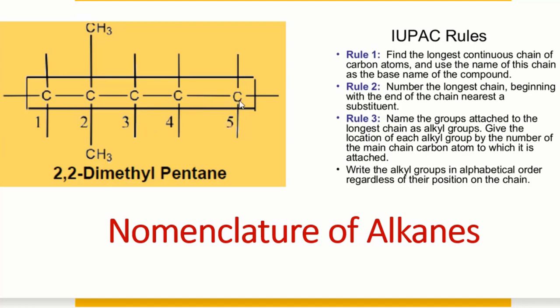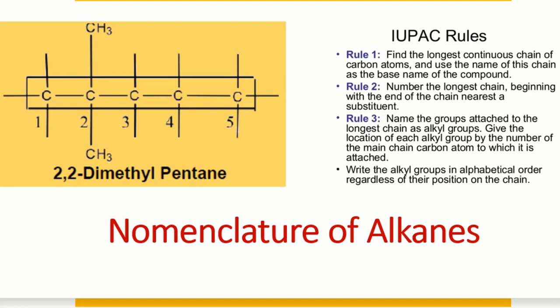So in this molecule there are two possibilities. If we move from the right, this will be 1, 2, 3, 4, and 5. It means when we move from the right side, the branch comes at carbon number 4. But if we number from the left side, 1, 2, 3, 4, and 5, the branch comes at carbon number 2. Means numbering from left is fine. So we will number from the left side. So first rule, longest chain. Second rule, numbering. And the third, name the molecule.